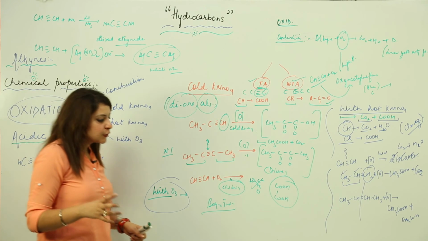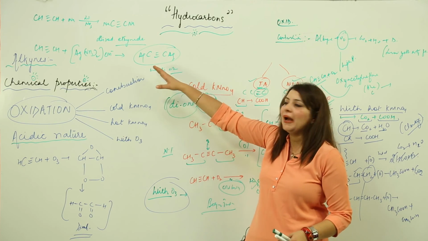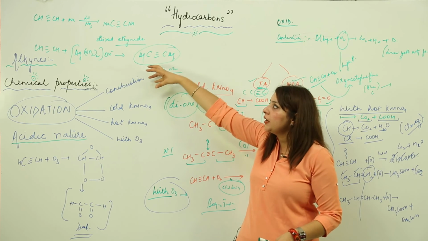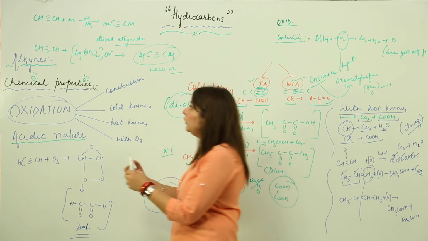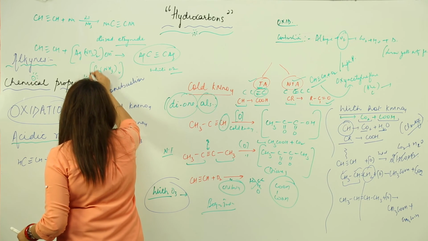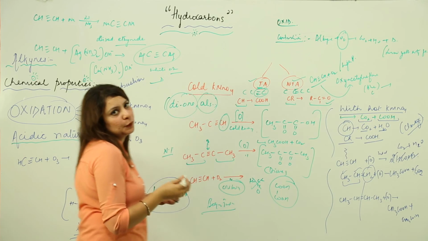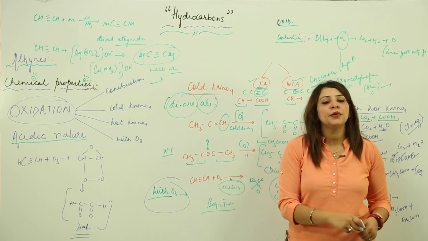So whenever you get a question to show whether it is acidic in nature or not, you can do it by this reaction, that is by reacting them with sodium in liquid ammonia or the ammoniacal silver hydroxide. Likewise, you can do it for ammoniacal copper hydroxide. Again the red precipitate. In case of copper you get a red precipitate. So these are the chemical properties of the alkyne.